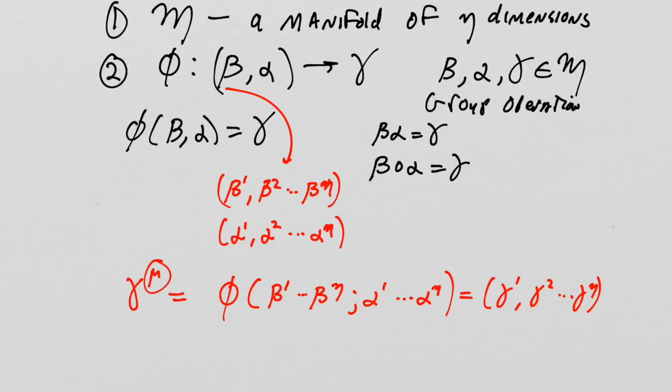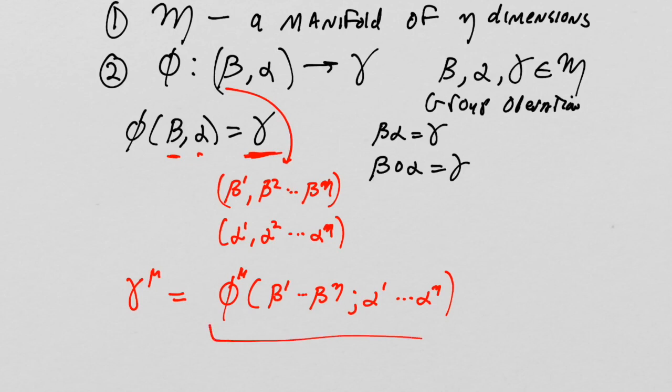So the point I'm trying to get at is I'm going to say that the muth component of the answer of when you take the group operation between beta and alpha, that's some function phi superscript mu of the coordinates themselves, right?